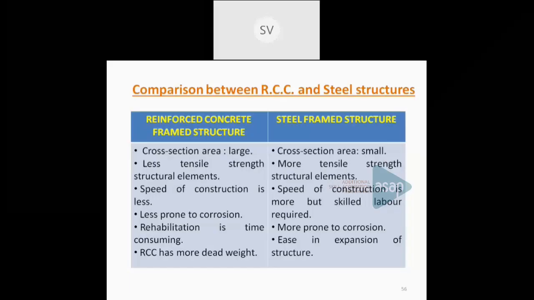Now we can see composite framed buildings also. So other than the steel framed as well as concrete framed buildings, nowadays composite framed buildings are also being used. So from the name itself, you can say what a composite framed building is. Composite means consisting of different materials. So in composite framed buildings, we can use a steel concrete composition. That is the most useful combination, that is, a combination of steel as well as concrete.